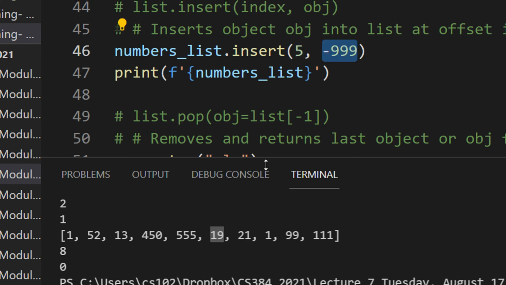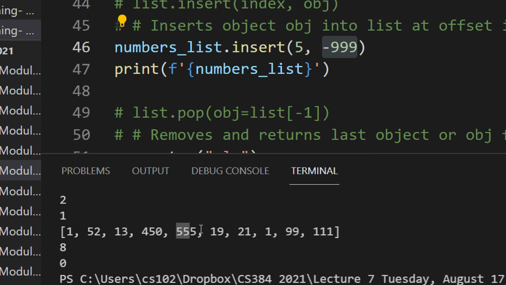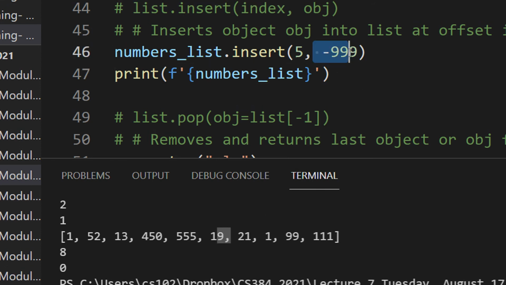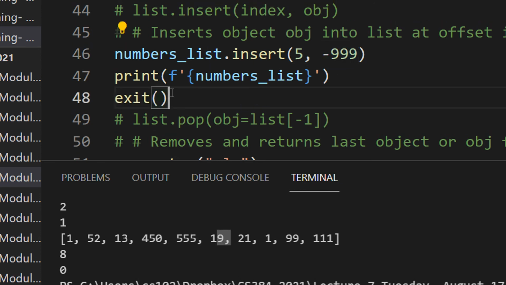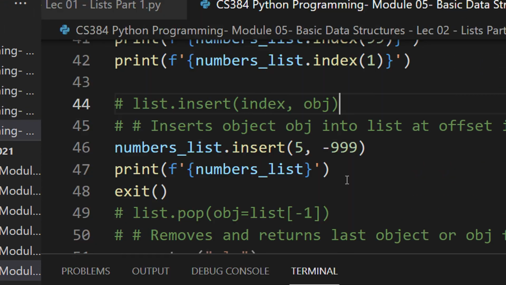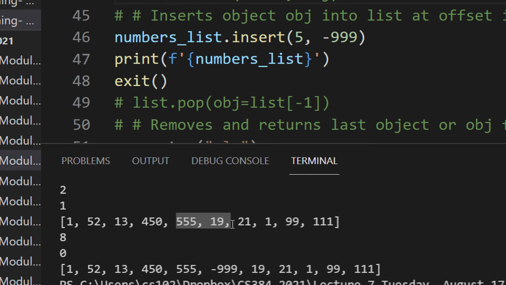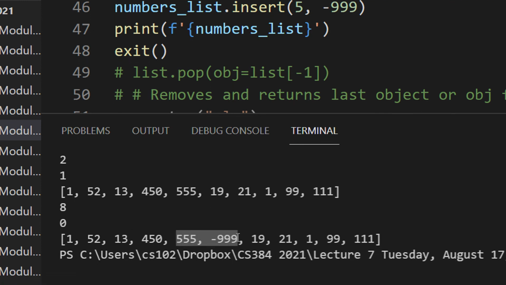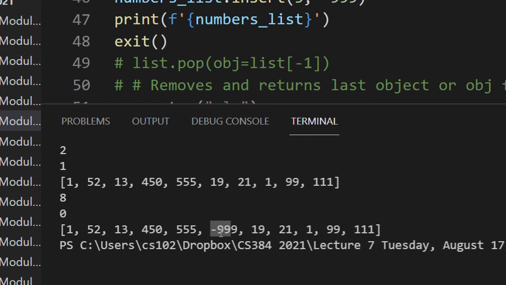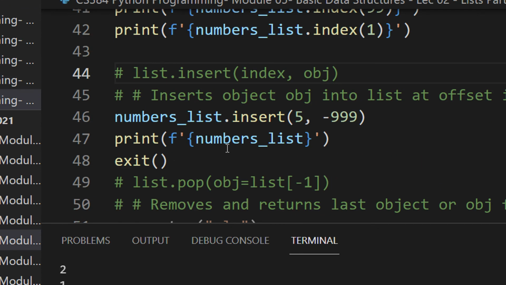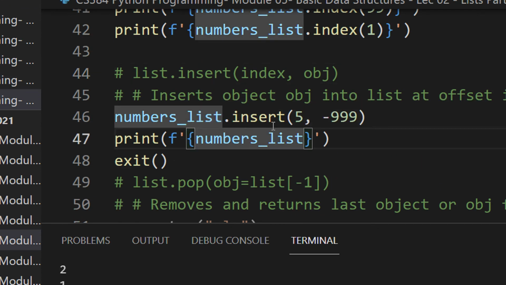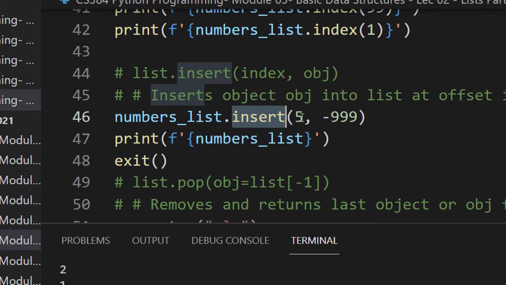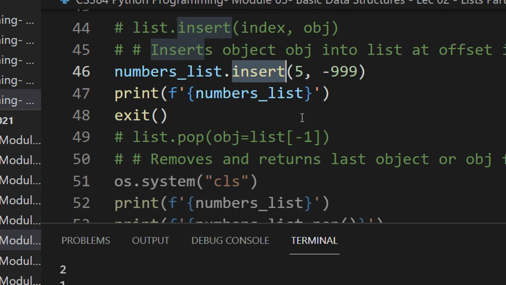So when I insert minus 999 here, this will be inserted between 555 and 19, so that minus 999 becomes the 5th index, and then basically the list will be printed. Let us see this. So you can see 555 19 was there, 19 was the 5th index, and 555 minus 999. So this is inserted at a particular position. So whenever you want to insert at a particular position, you basically use the insert clause. So append is like an insert only, but it always inserts at the last location, right, at the end of the array.